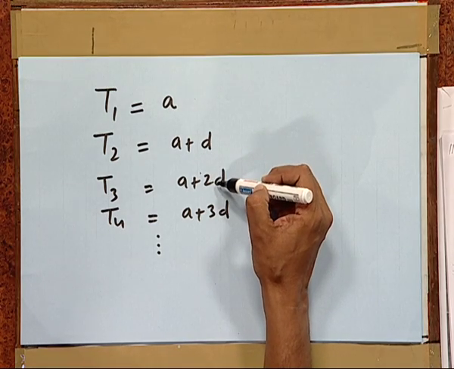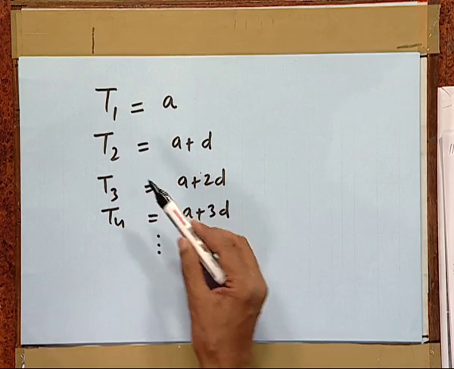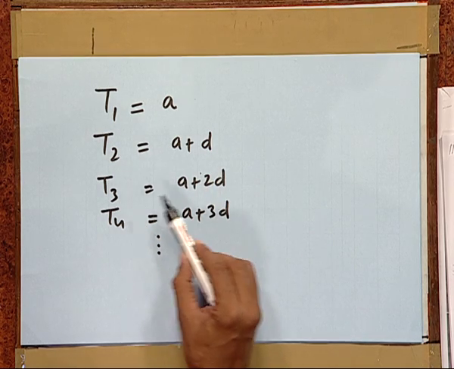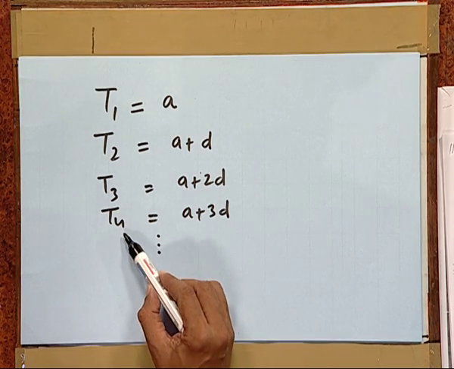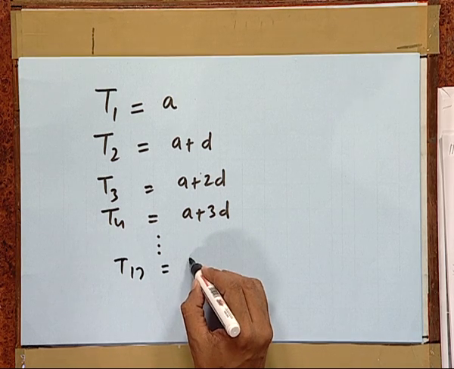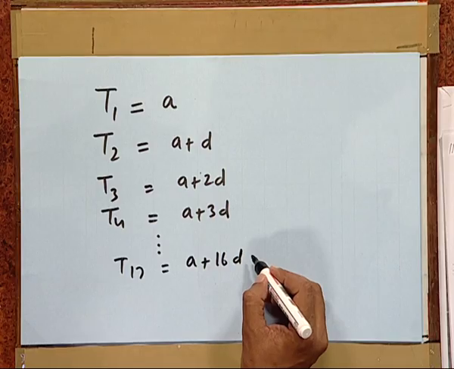Now, you can observe that the number of D's here has some link with the number of the term. For instance, in the second term there is just 1 D, in the third term there are 2 D's, in the fourth term there are 3 D's. So, we can expect that in the 17th term there will be 16 D's, because 16 is just 1 less than 17.